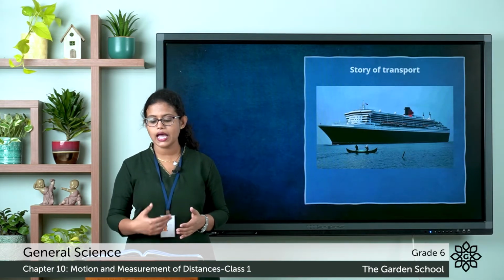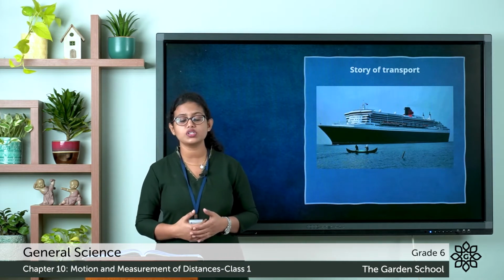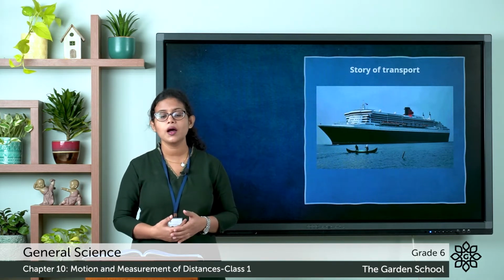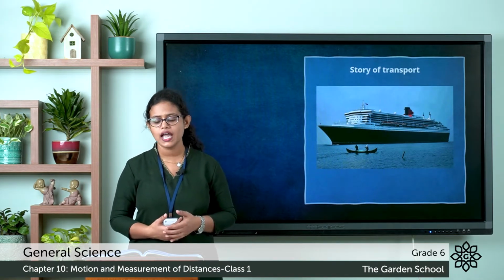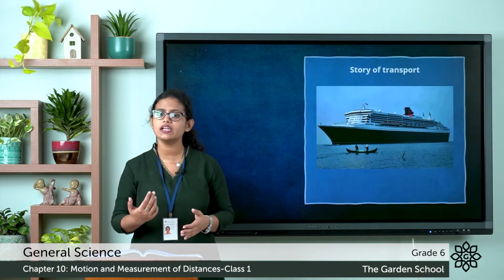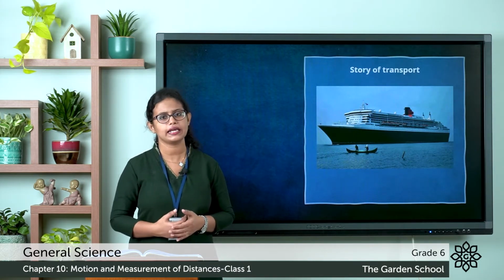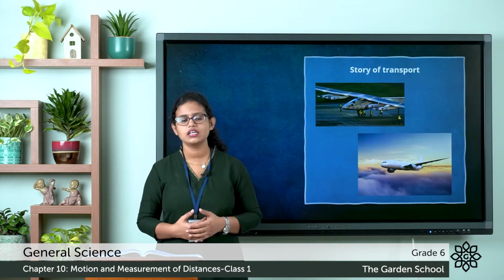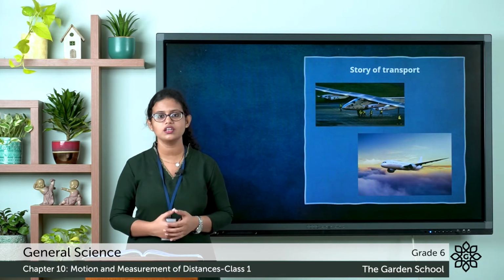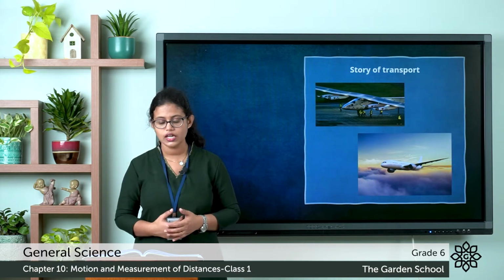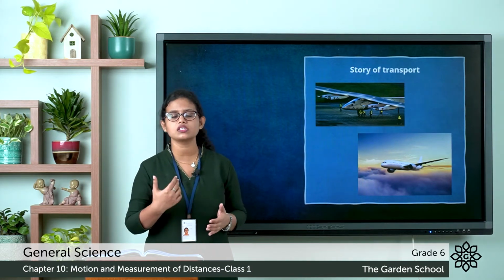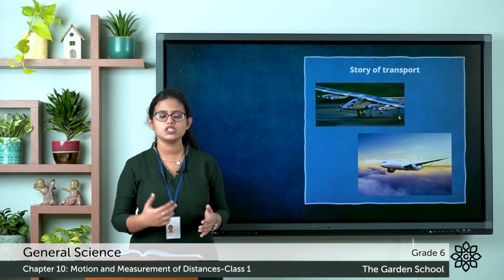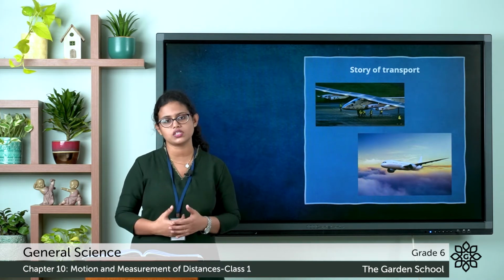Then, as the time passed, the 19th century saw great advances in transportation. Roads were built, buses started operating, and by 1950s, railway routes were laid in England. Then, by 1920s, aeroplanes started carrying, and now we know that air travel and superfast electric trains are the popular modes of transport. So this is actually the story of transport.